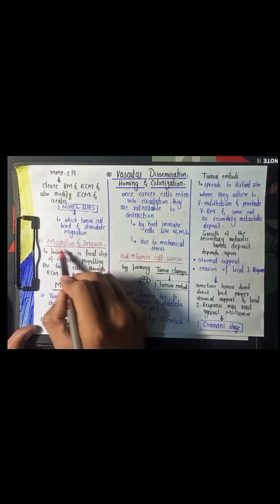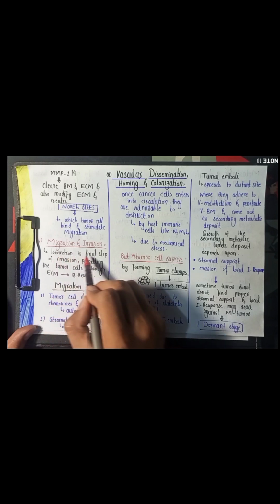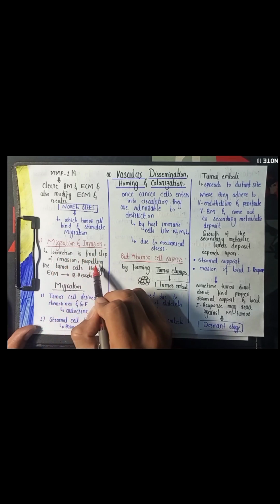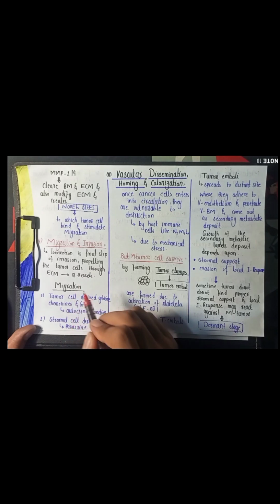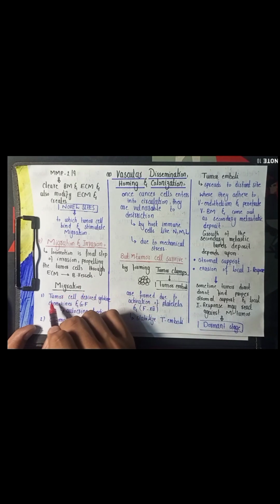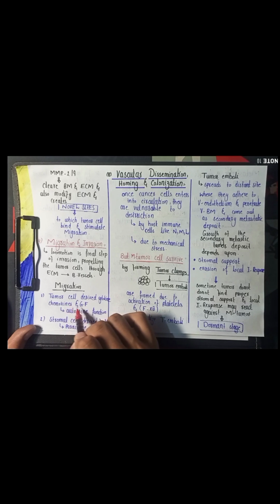The fourth step is the migration and invasion. Migration is the final step of the invasion, which propels the tumor cell from the extracellular matrix to the blood vessel. The migration occurs due to tumor cell derived cytokines and chemokines, and these cytokines and chemokines are released from the tumor cell and act on the tumor cell, so they are autocrine in action.